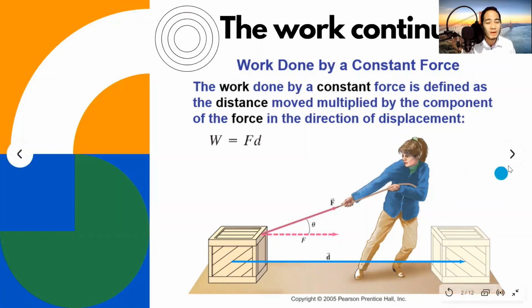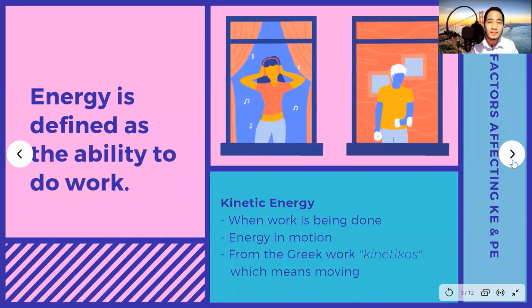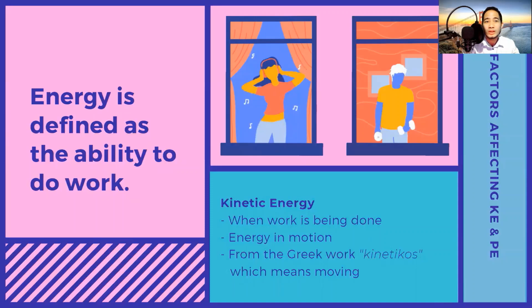And talking about work, we're going to correlate it to energy, wherein energy is defined as the ability to do work. If there is energy, you are able to do something. If you have energy, you are able to do work. Therefore, we're talking about the two major forms of energy and the factors affecting these forms. First is the kinetic energy.